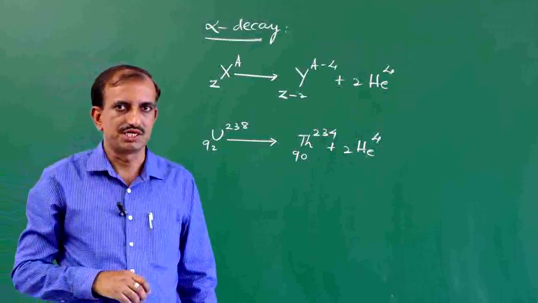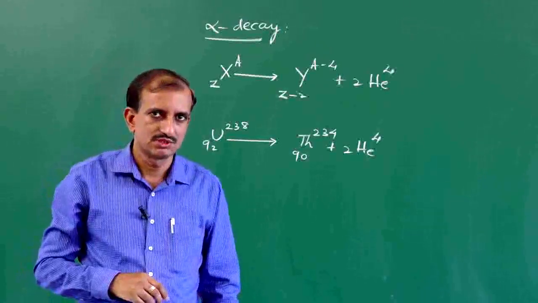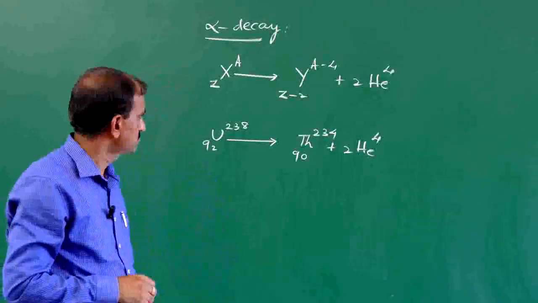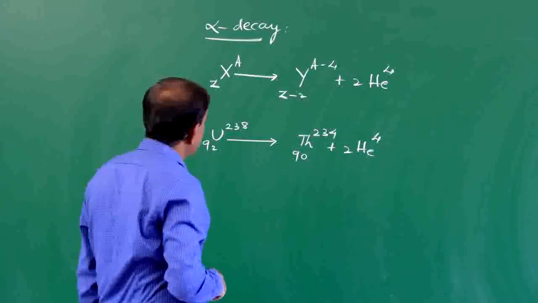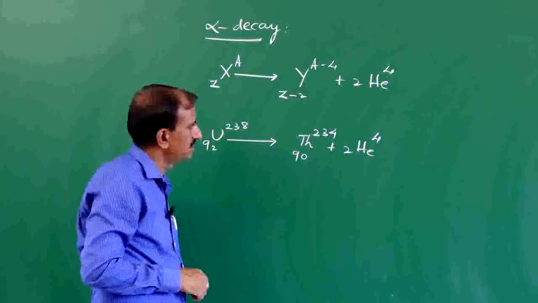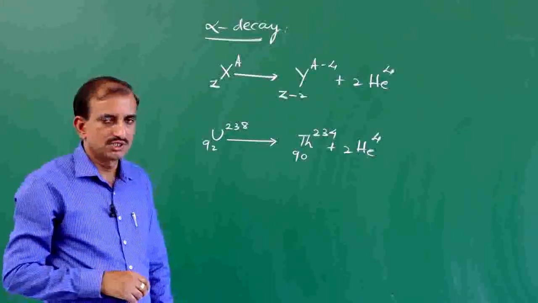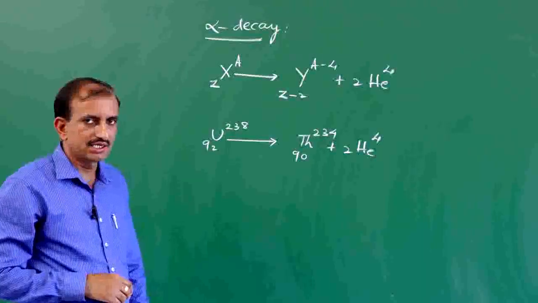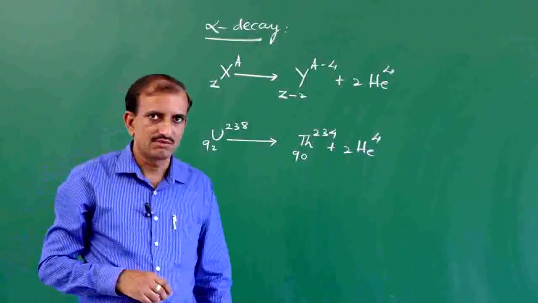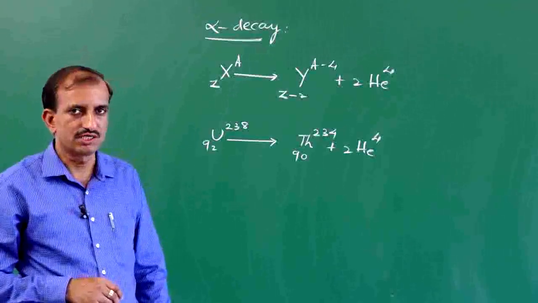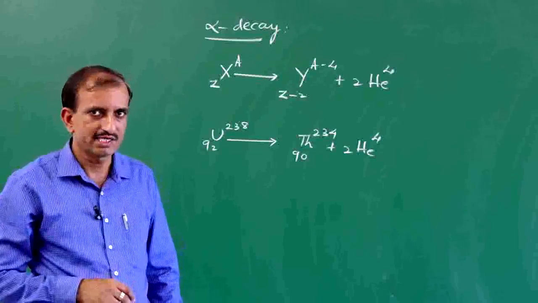This is called alpha decay. So, when a radioactive element emits an alpha particle, its mass number decreases by 4 units and its atomic number decreases by 2 units. We can find the energy carried by the product nucleus and the alpha particle as follows.